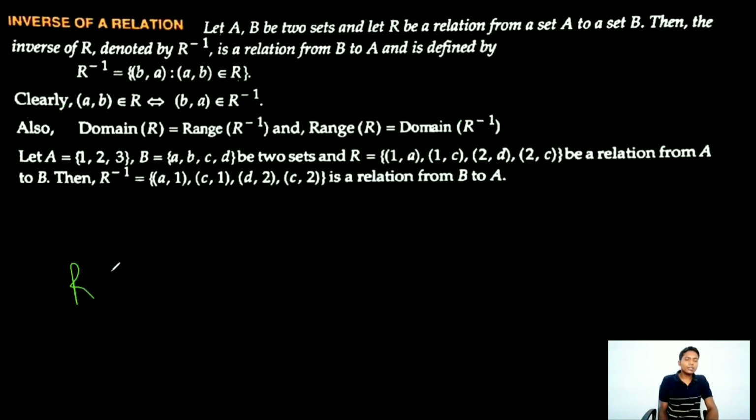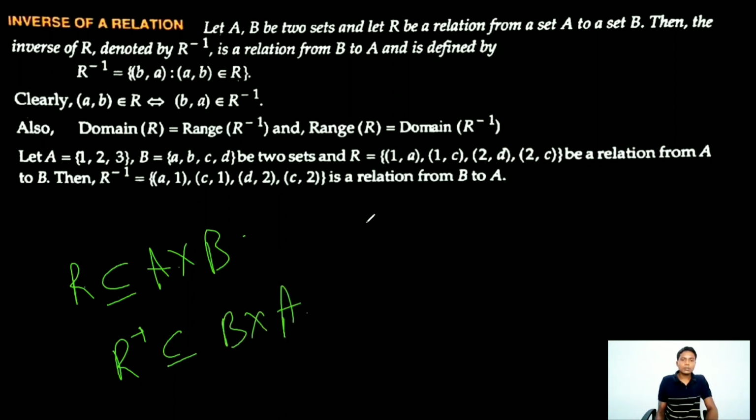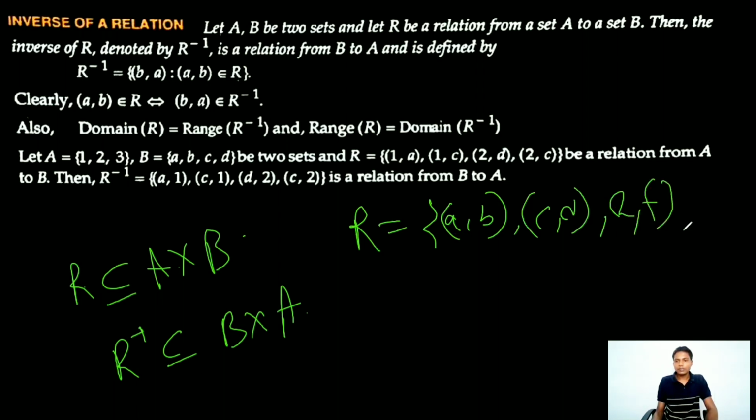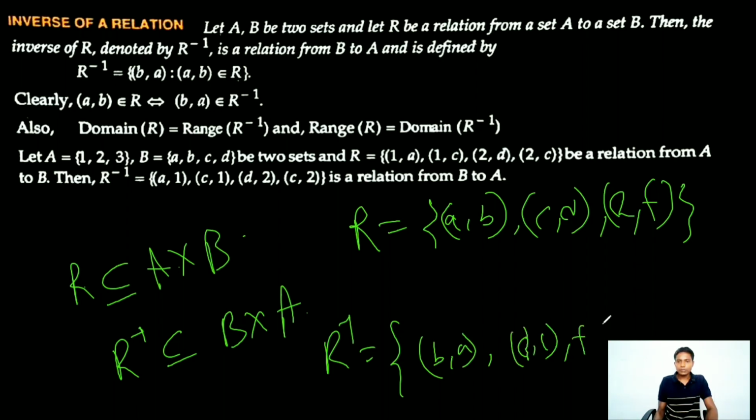If R is a subset of A cross B, that means R is a relation from A to B, then the inverse relation R inverse is a subset of B cross A. That is, if R is equal to the set of pairs (a, b), (c, d), (e, f), then R inverse is (b, a), (d, c), (f, e). This is R inverse.